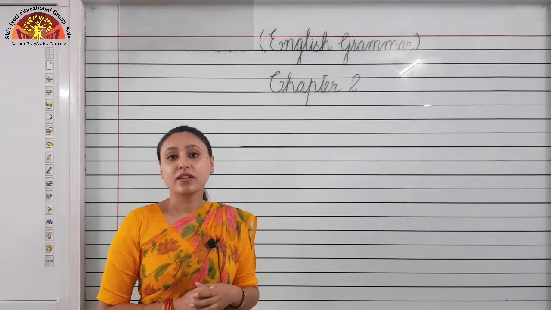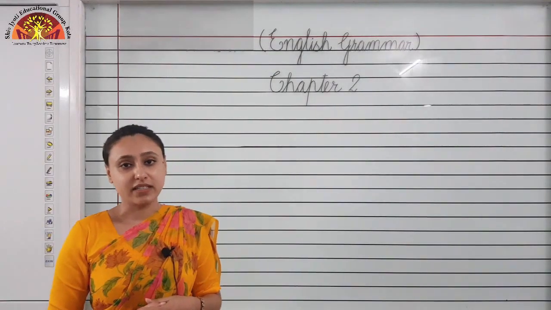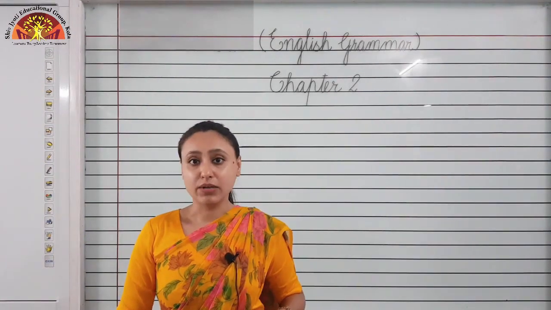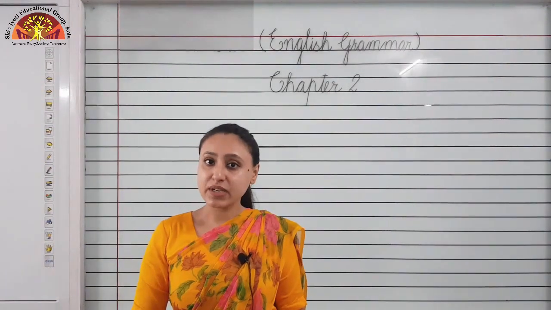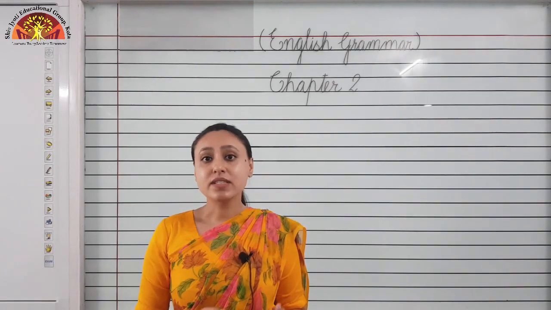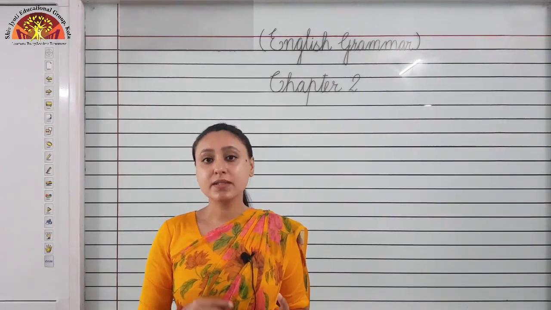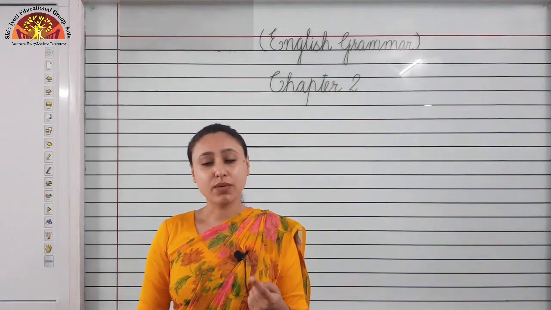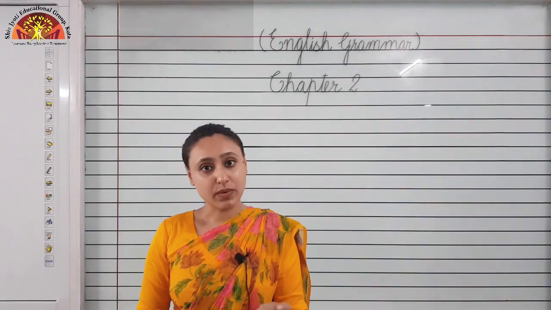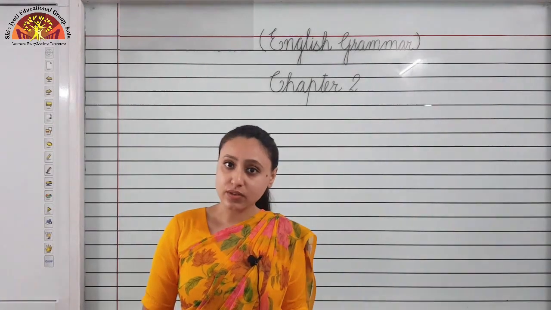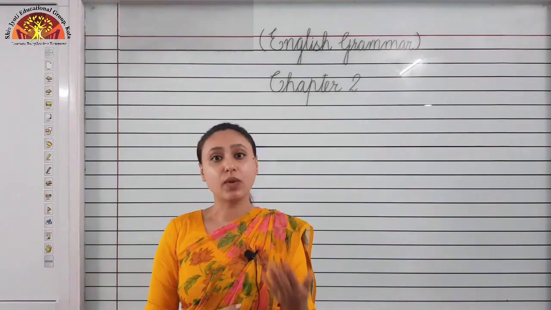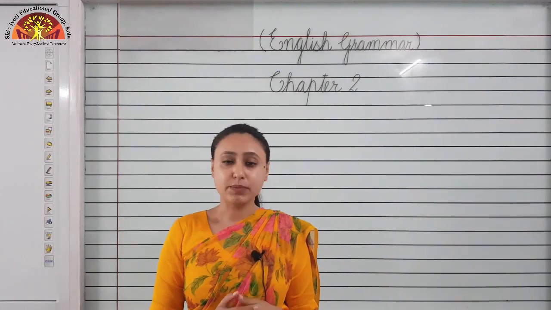Chapter 2, Nouns 1 and Many. Children, before 1 and many, I would like you to tell about noun. Nouns are also called naming words. What are nouns? Nouns tell us names of person, place, animal and thing. Nouns which tell us the names of one place, one person, one animal and thing are called singular nouns. Nouns which tell us about more than one thing are called plural nouns.